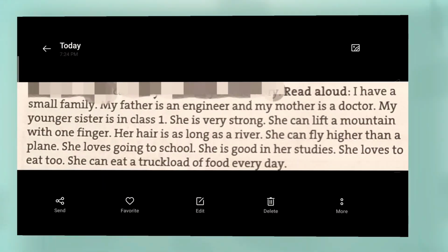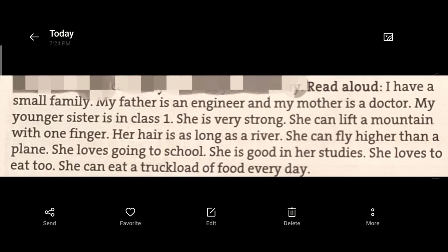Students, now I am going to read the story, and you will listen to the story very carefully. I have a small family. My father is an engineer and my mother is a doctor. My younger sister is in class 1. She is very strong. She can lift a mountain with one finger. Her hair is as long as a river.